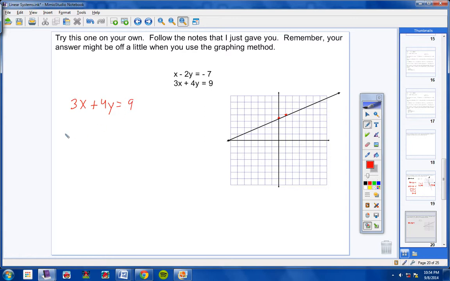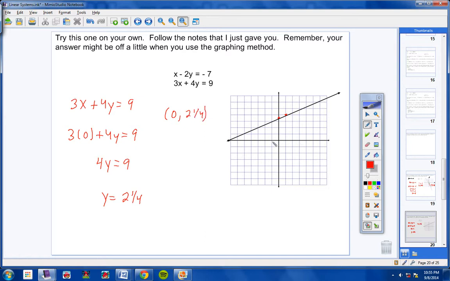I'm going to put 0 in for x first. So 3 times 0 plus 4y equals 9. 3 times 0 is 0. 0 plus 4y is 4y. Divide both sides by 4, and you will get 9 over 4, or 2 and 1/4. Okay, so 9 divided by 4 is 2 and 1/4. So what that means is when I put 0 in for x, I got out 2 and 1/4.